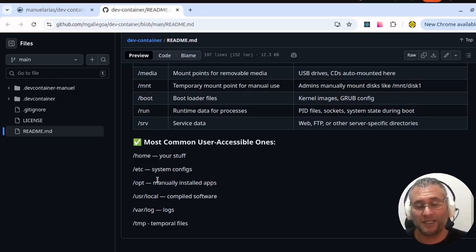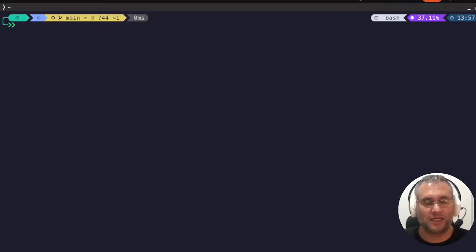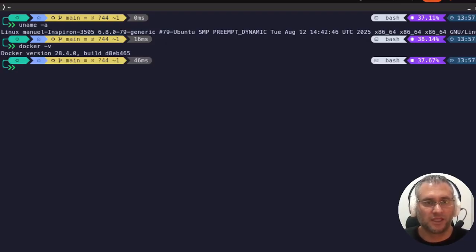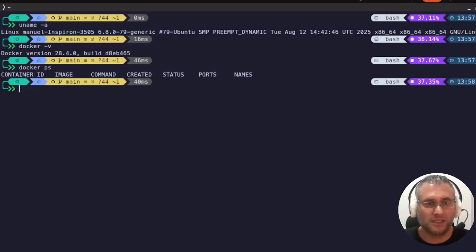Okay, with that, let's open a new terminal and run the dev container. Here I am in my local laptop. I can check it running uname, and I'm going to check the version of Docker -v. This is the Docker version that I am running currently, and checking if there is a container running locally. For that, I'm going to run docker ps.